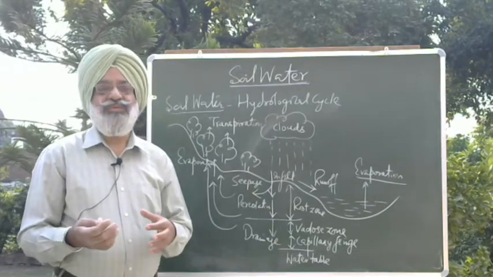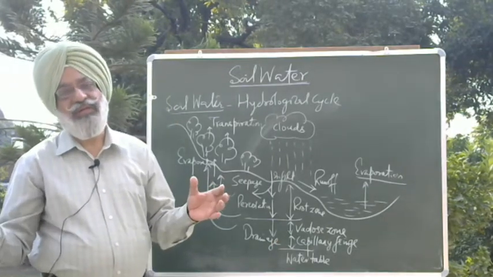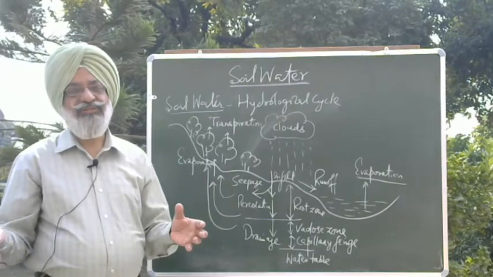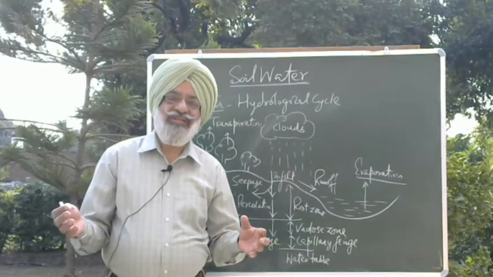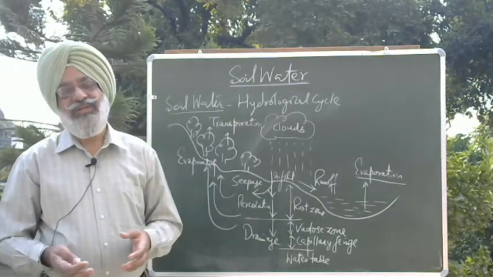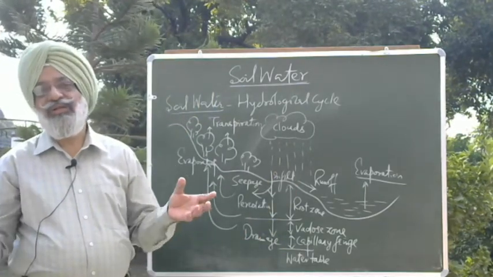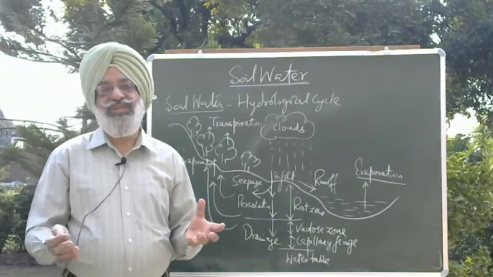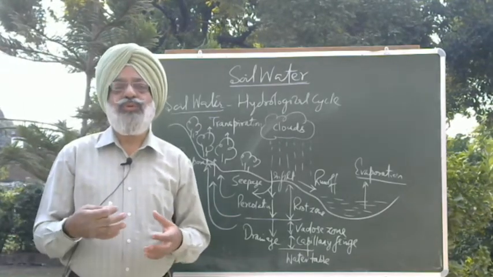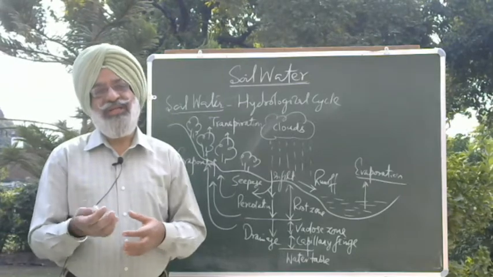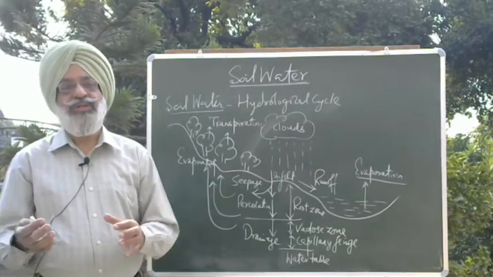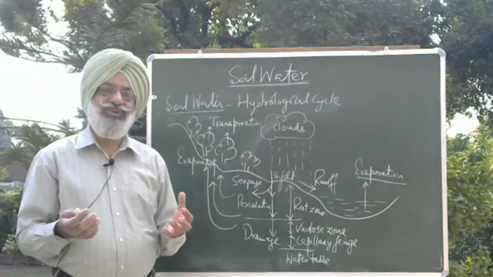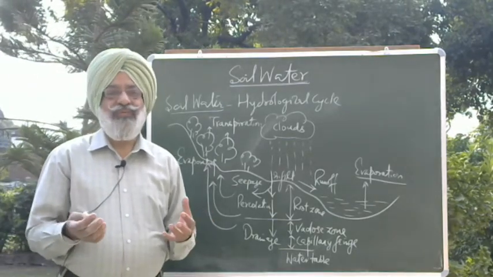This water is used by the plants between two irrigation intervals, or in dryland or rainfed areas it may last up to 4-5 months. And the forest trees, we never need to irrigate those plants, so they get their moisture from the water which is stored in the soil. So soil itself is a huge reservoir of water.